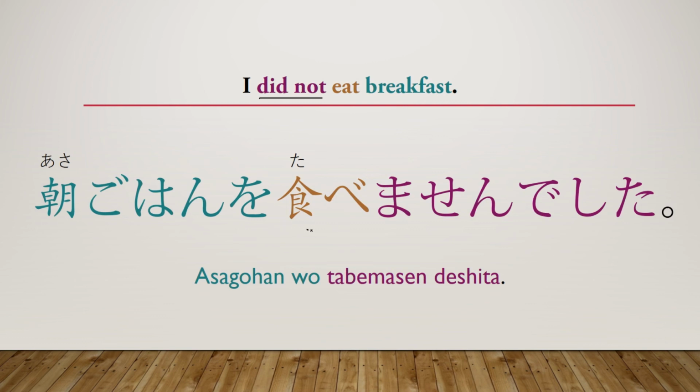Now, if you notice, this is really, really long. There's reasons that you only use this when you're talking politely, because it's just a really long sentence. There's much shorter ways to say this when you want to be less polite, but we'll go over that in a later lesson. And then asagohan is the Japanese word for breakfast.